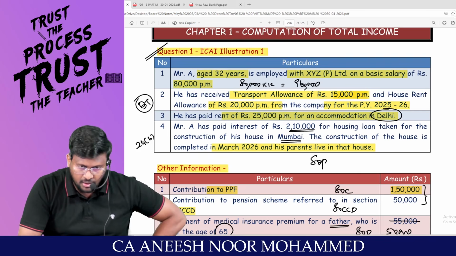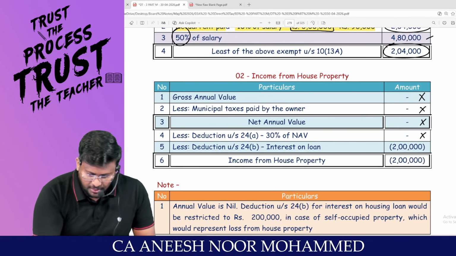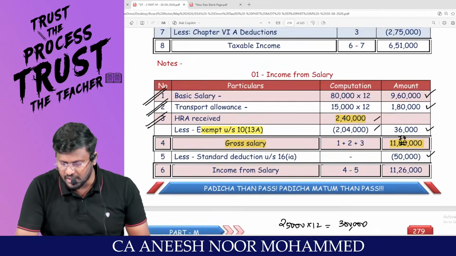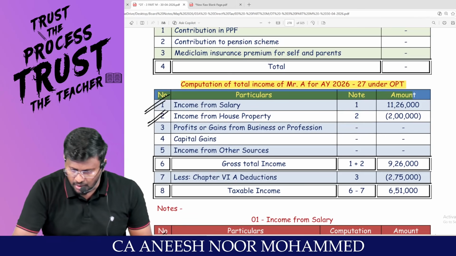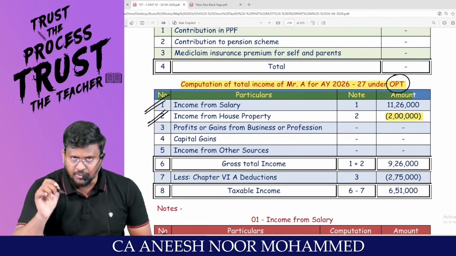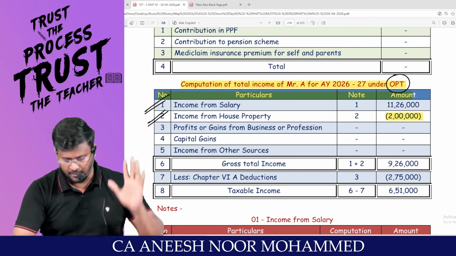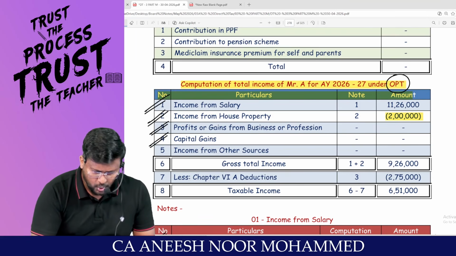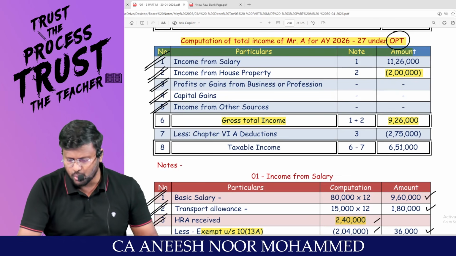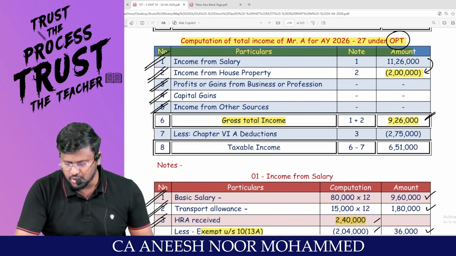What is the interest paid? 2,10,000. Can you claim, sir, 2 lakh? Yes. That means deduction under 24B, 2 lakh. Then loss from house property will be how much lakh? Sir, that's what they have written here. Loss from house property, 2 lakh. Are you travelling through the optional tax regime? Under the optional tax regime, inter-head adjustment is possible up to an amount of how much lakh? 2 lakh. There is no PGBP information. There is no capital gain information. There is no IFOS information. Then, my dear lovable students, your gross total income after set off, sir, 11,26,000 minus 2 lakhs comes to 9,26,000.